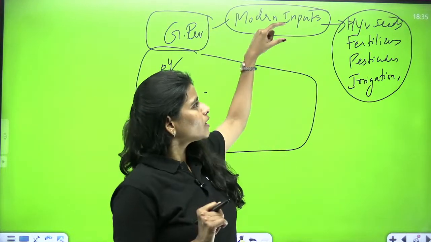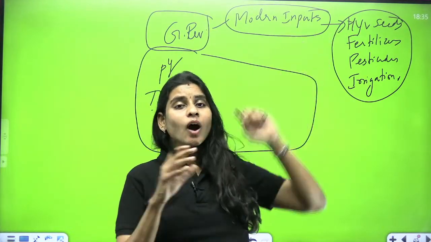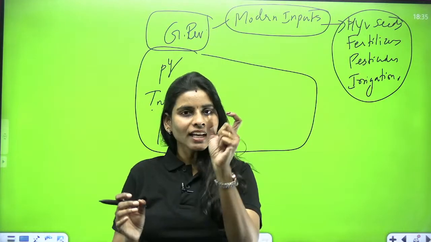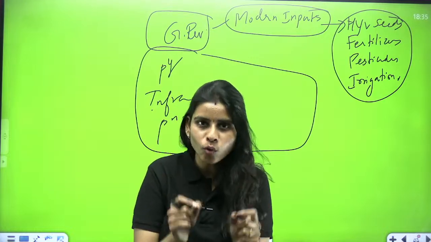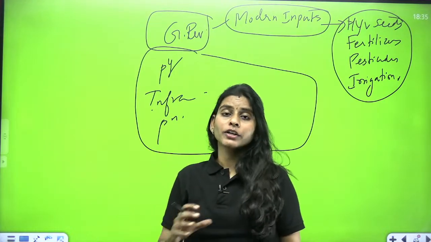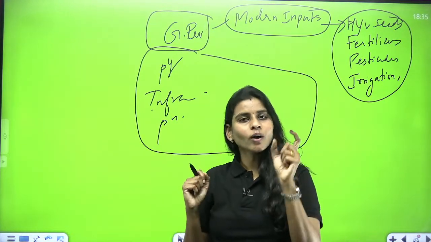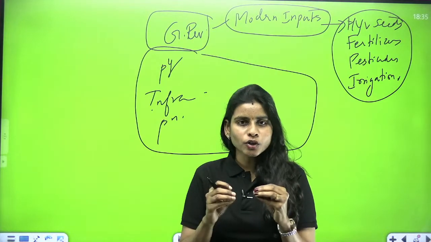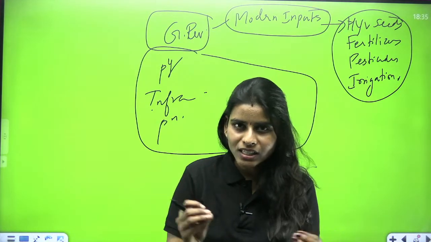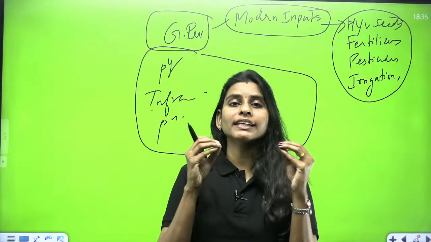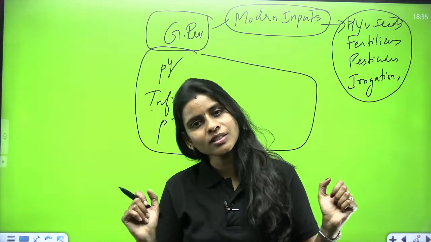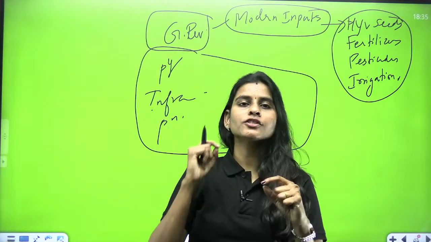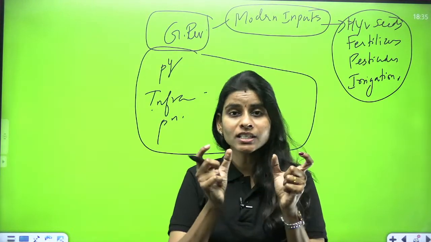Okay, so what are high yielding variety seeds, and how are they different from normal seeds? The name indicates high yielding, which means it is going to give more yield compared to other varieties. And how is that possible? It is because high yielding variety seeds have the ability to absorb more nitrogen when compared with the other seeds, and that is why they produce more in a shorter span of time.